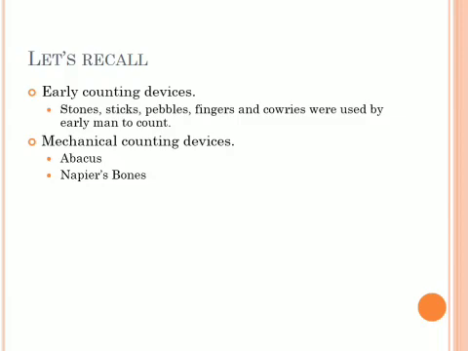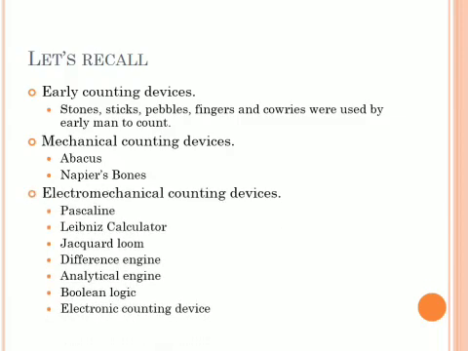Then Napier's bones. In the year 1616, John Napier invented a machine called Napier's bones. Then we learned about electromechanical counting devices. First one is Pascaline. In the year 1642, Blaise Pascal invented Pascaline.